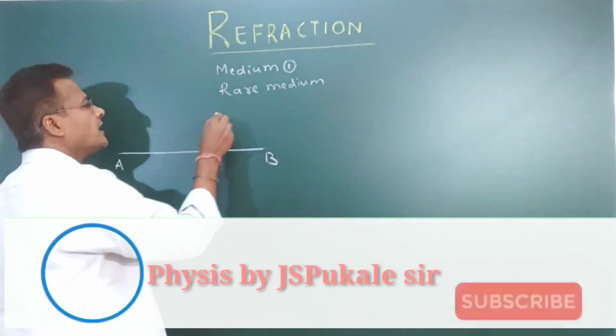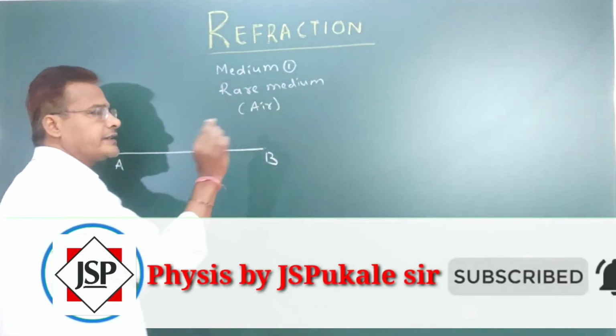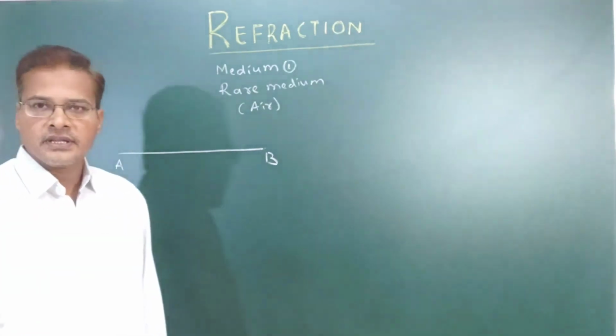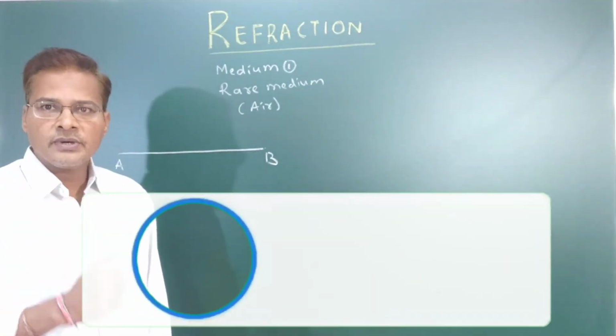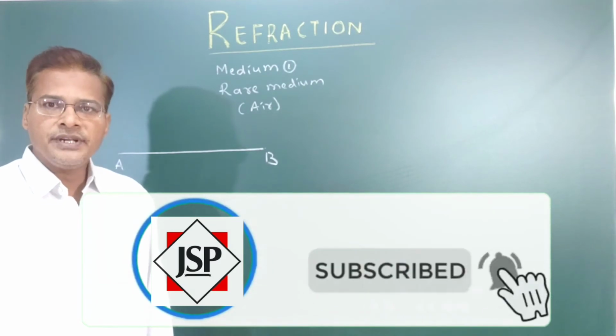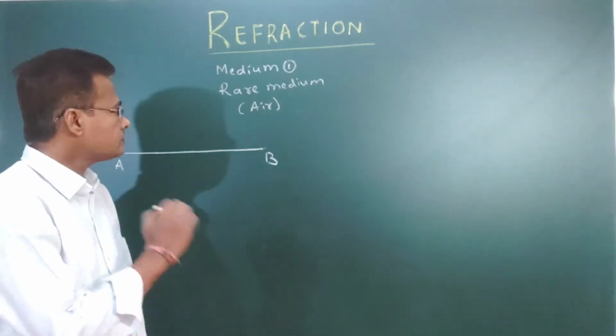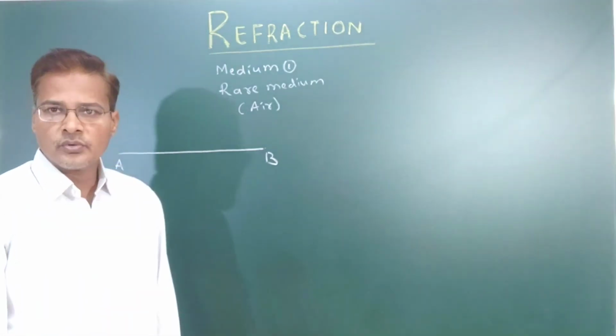This rarer medium may be air or vacuum or any other material. So that medium we call the rarer medium, or medium 1.